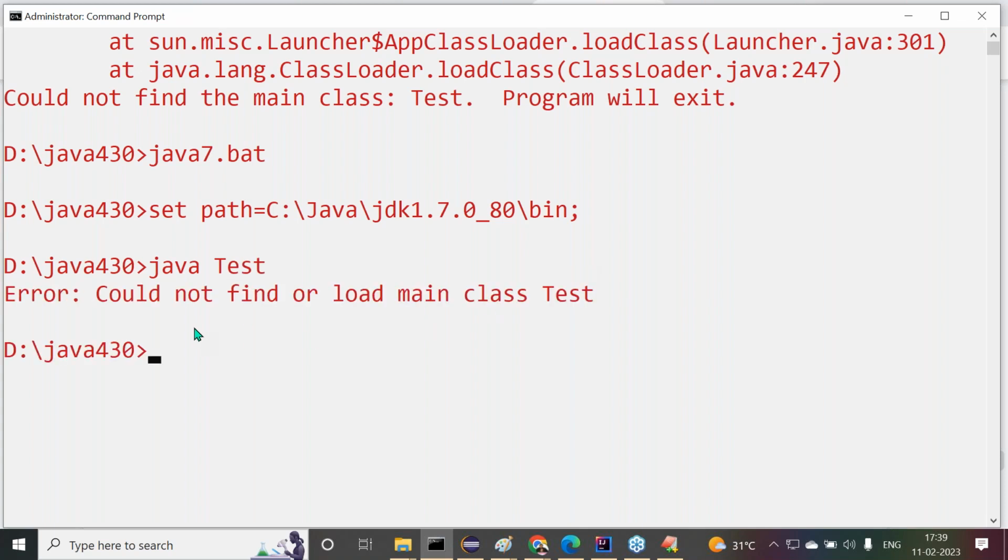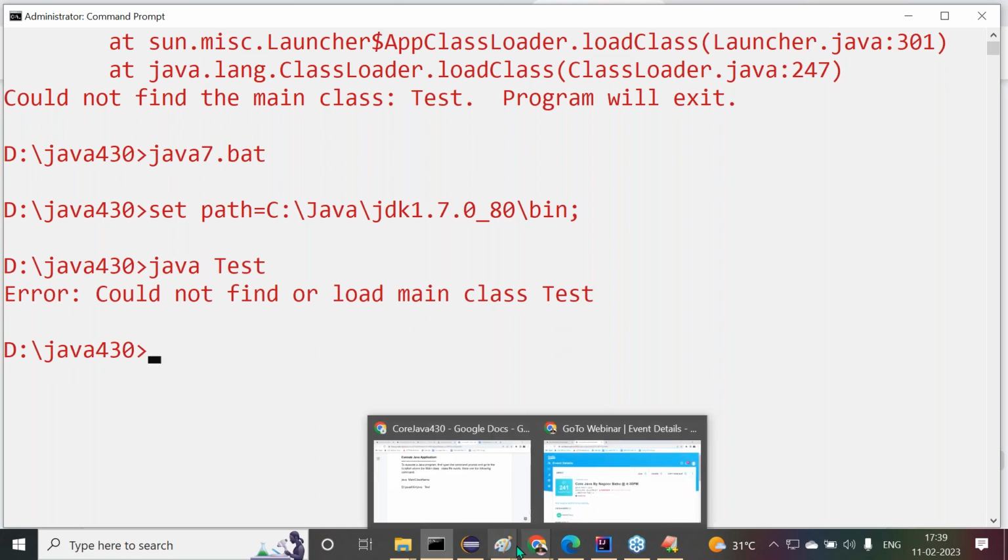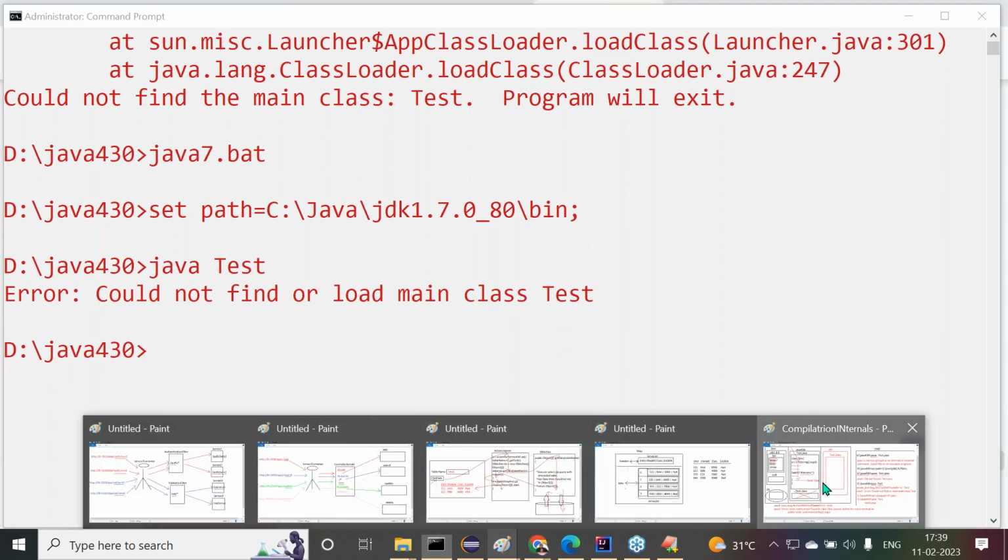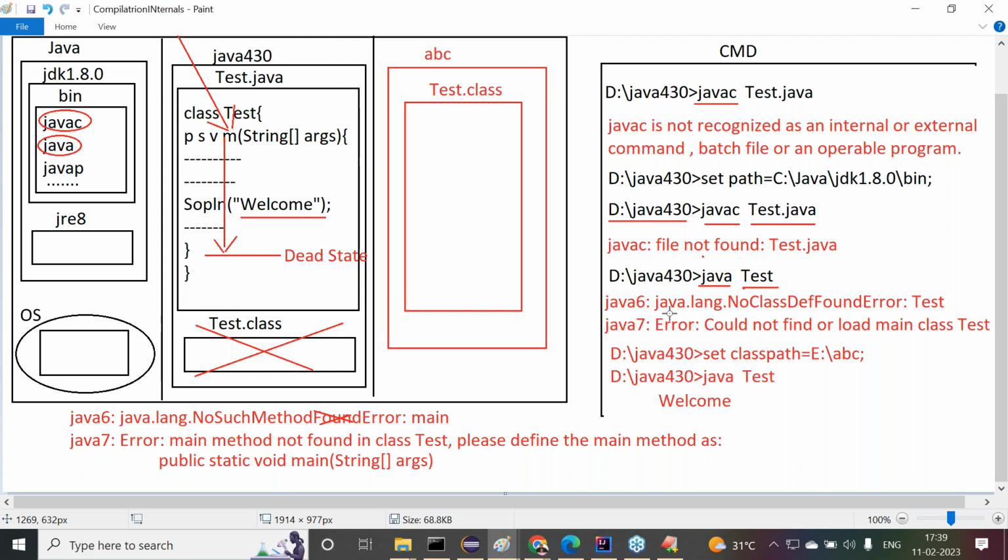See this message: Error: Could not find or load main class test. Same thing I showed in the diagram here. In Java 6 version, java.lang.NoClassDefFoundError: test. In Java 7 version, Error: Could not find or load main class test. These are the messages we are getting.